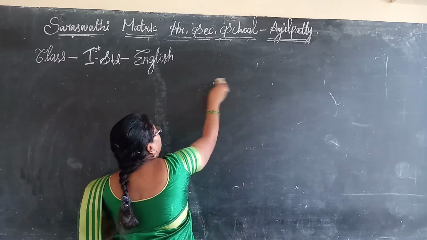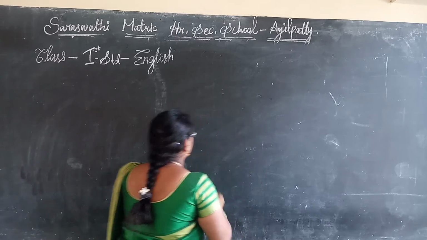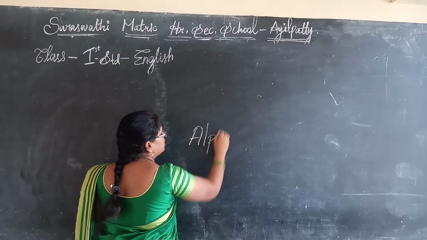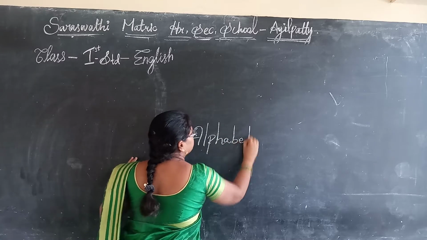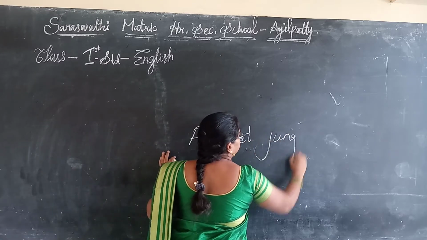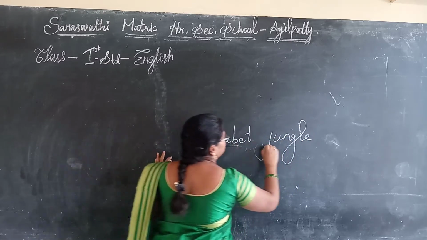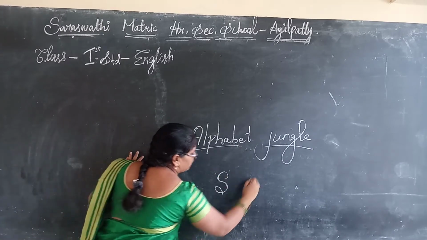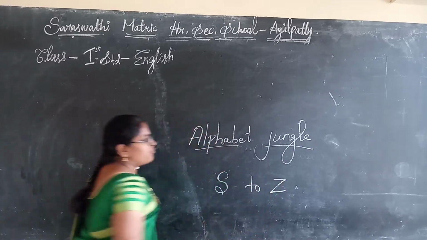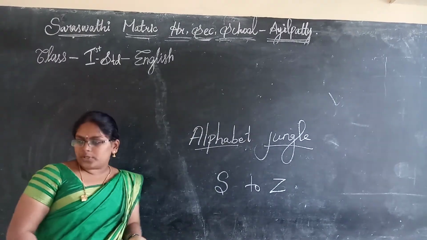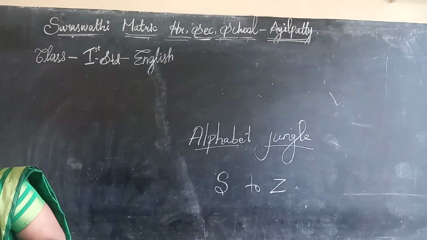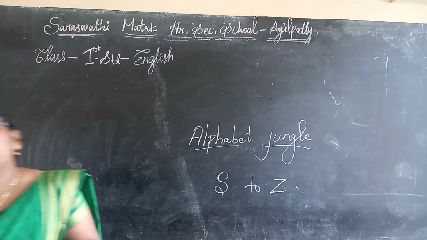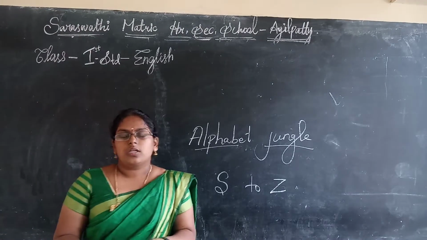Now we move to today's section, that is Alphabet Jungle. We start from alphabet letter S to Z. If you have a book, please open your book to page number 122.